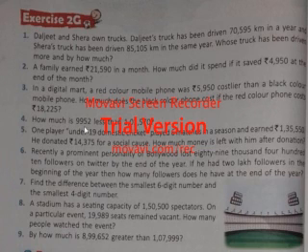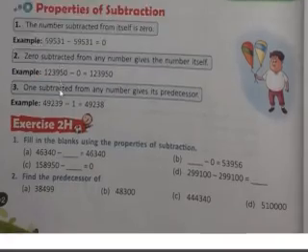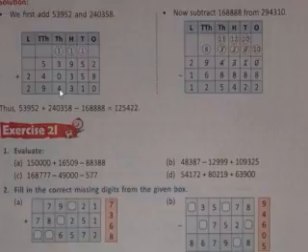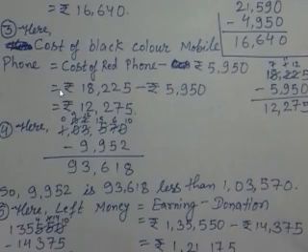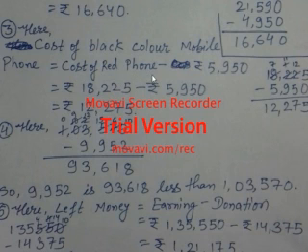If you will see this 3 and 4 solution, both I had sent you, okay, and the solution is over here. You can see question number 3 and 4. Here I had written the cost of black color mobile phone is equal to cost of red phone minus rupees 5,950. Why I am doing minus 5,950?